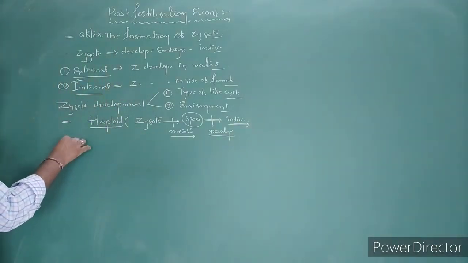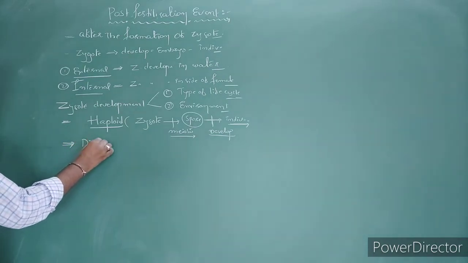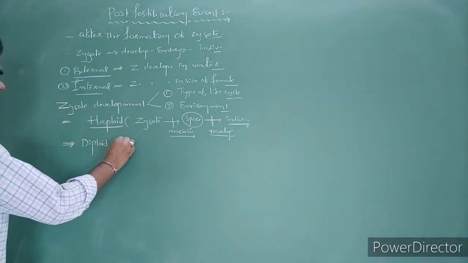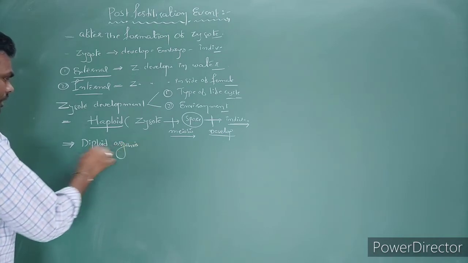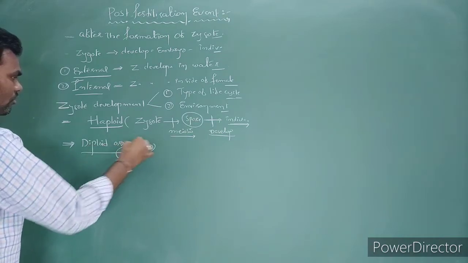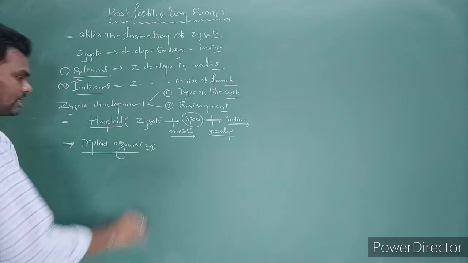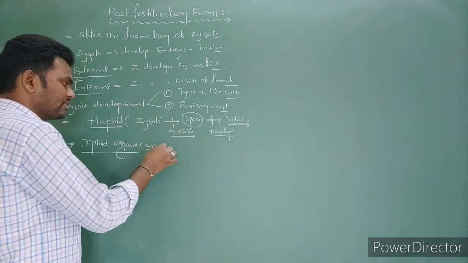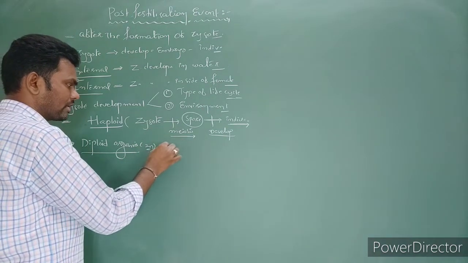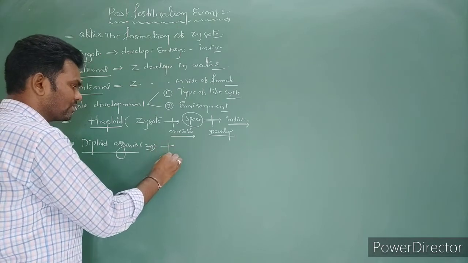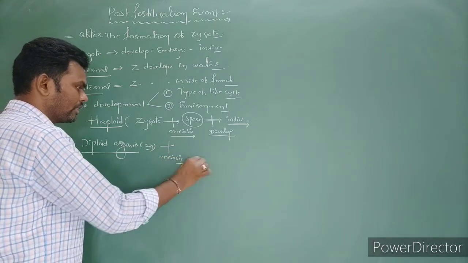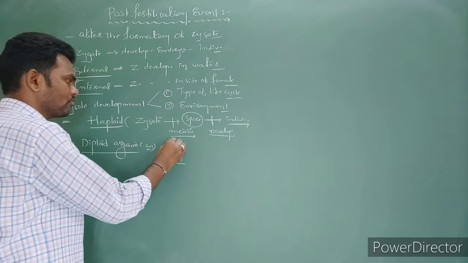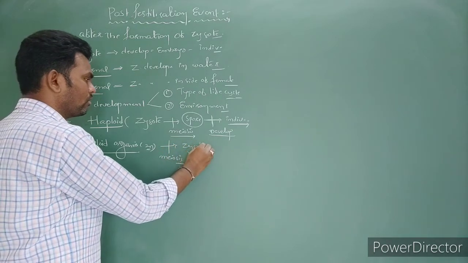And in case of diploid organisms, what are they? Mostly sporophytes, diploid in condition. Here meiotic division occurs before the formation of zygote. Already meiosis has occurred, and due to that gametes are formed. The gametes fuse to form the zygote.